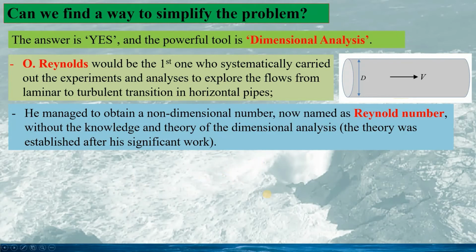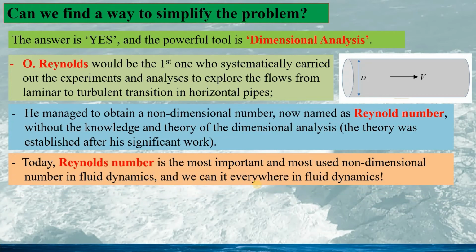He did this without the knowledge and theory of dimensional analysis, since the theory was established after his work. Today, the Reynolds number is the most important and most used non-dimensional number in fluid dynamics. And we can see it everywhere in fluid dynamics, in laminar flow and in turbulent flow alike.